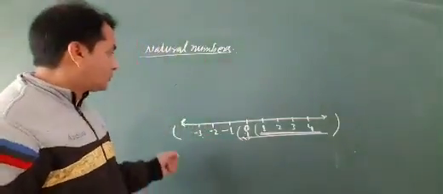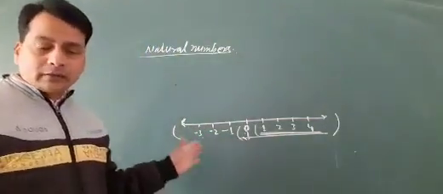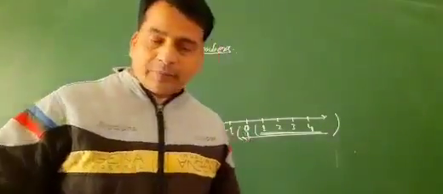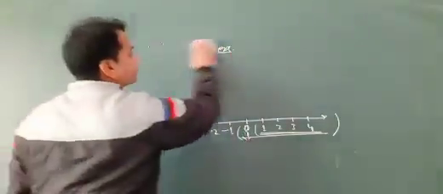So now let us start the definition of the rational number.